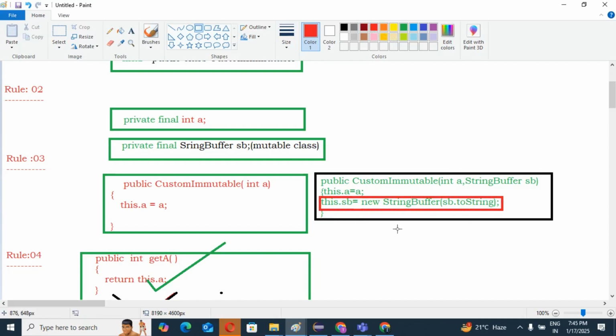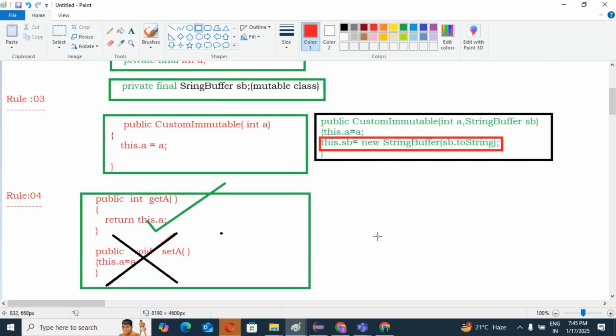So this is the modification we need to do in our constructor. Apart from that, you need to make one modification in your getter method as well. Please concentrate.